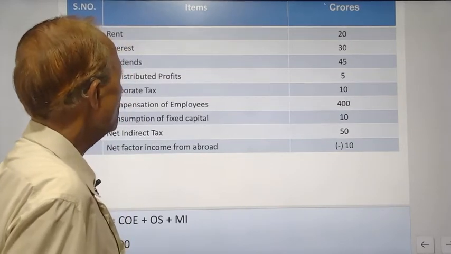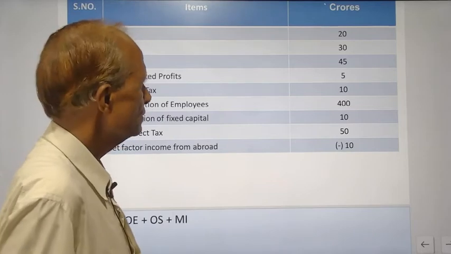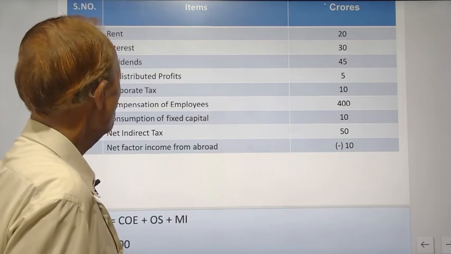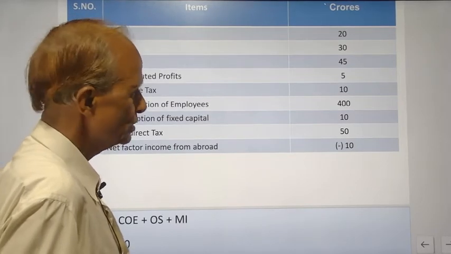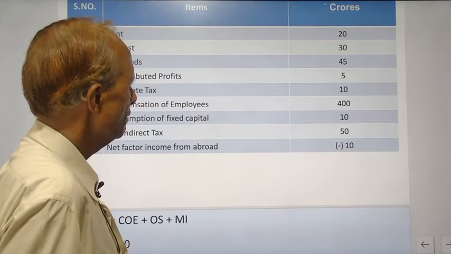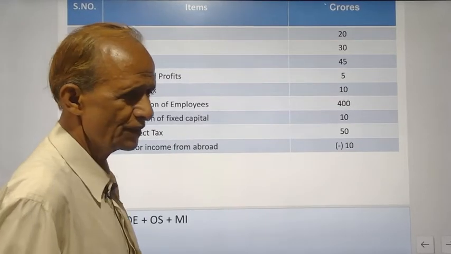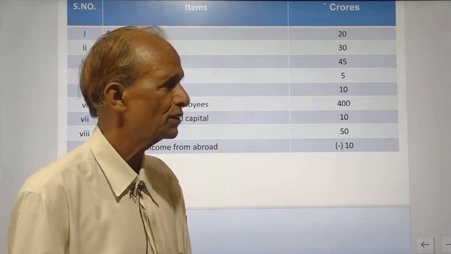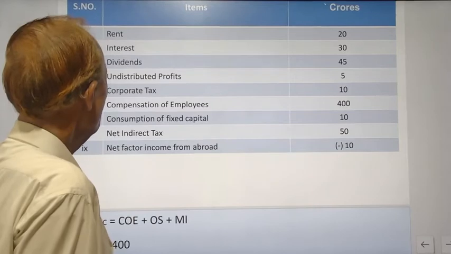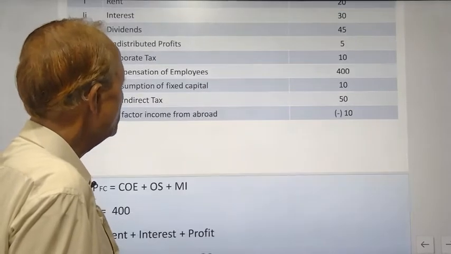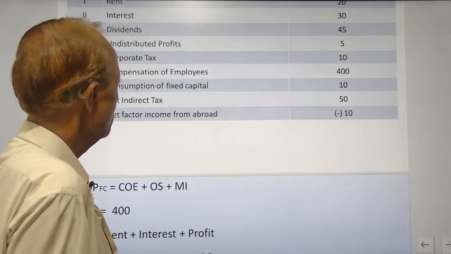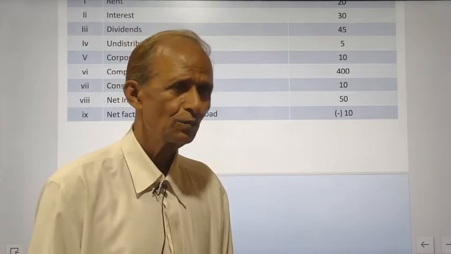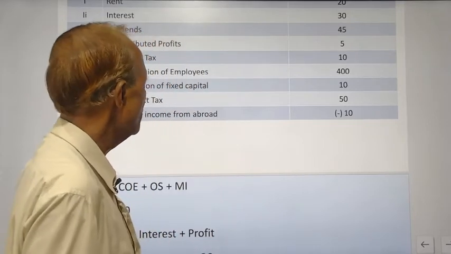So operating surplus will be 20 crores plus 30 crores plus 45 crores plus 5 crores and then 10 crores. That will be 110 crores. The total of operating surplus is equal to 110 crores. Now compensation of employees is given, that is 400. You should add back 110 plus 400, that is 510.